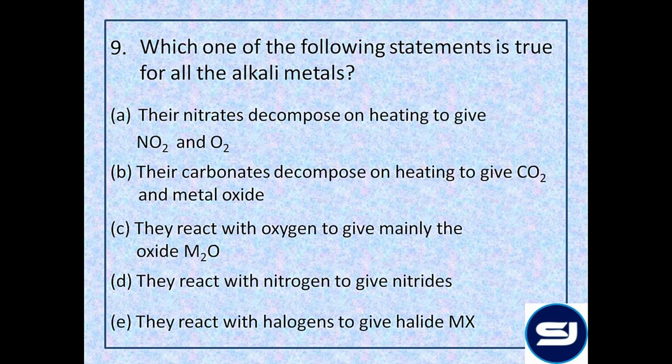They react with halogens to give halide MX. Yes, all the alkali metals react with halogens to form the halides of the type MX. Now, if we talk about the covalent and ionic character, LiCl has high covalent character because of high polarizing power. Rest all halides are ionic in nature. But in this question, it is not being talked about the covalent or ionic character. It is just related to reaction with halogens giving halides of the type MX. That's why the correct answer for all alkali metals is they react with halogens to give halide MX.